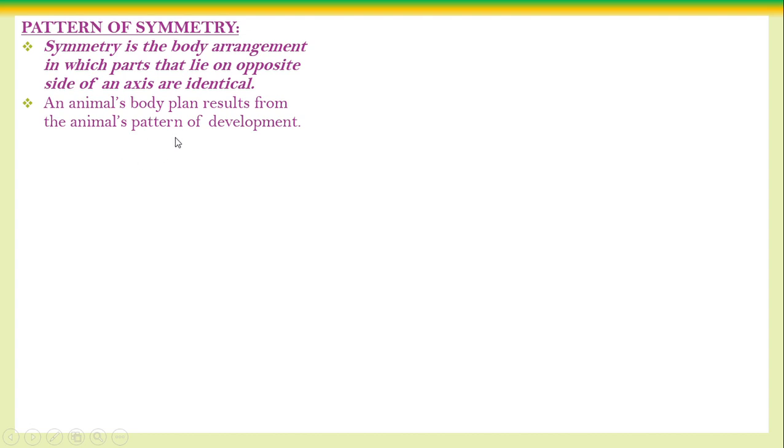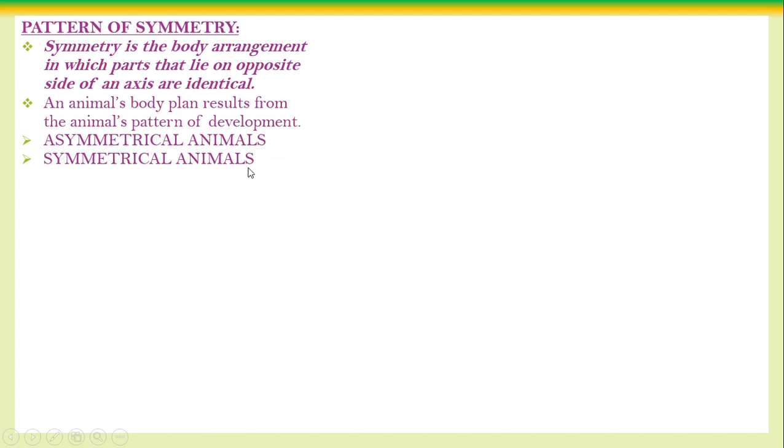See, an animal's body plan results from the animal's pattern of the development. In the body plan, it depends on these arrangements. The body plan we mentioned, the arrangements of the bodily organs, is based on symmetry. It is of two kinds, asymmetrical and symmetrical. That is, animal with the symmetrical pattern, animal without the symmetrical pattern. Animal without the symmetrical pattern is asymmetrical, absence of symmetry.